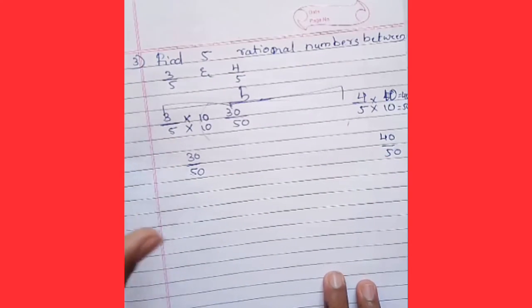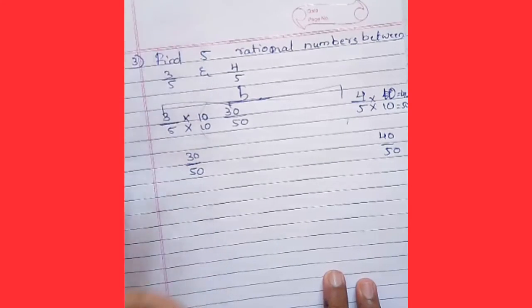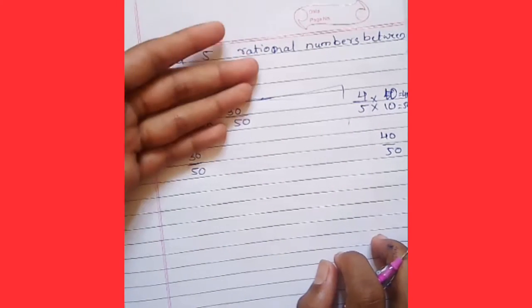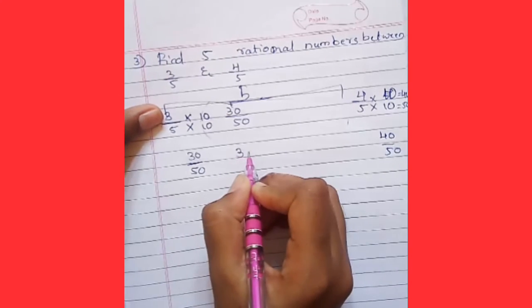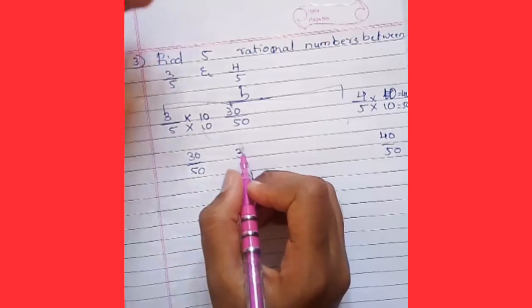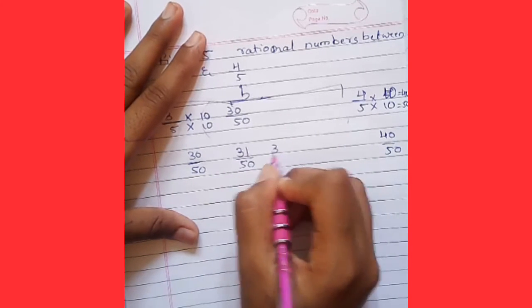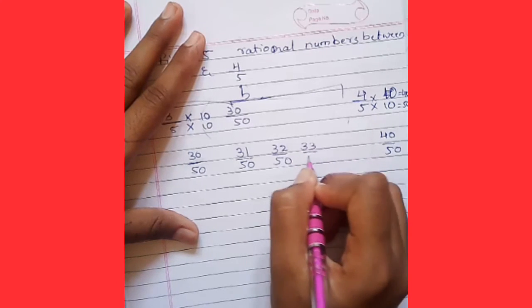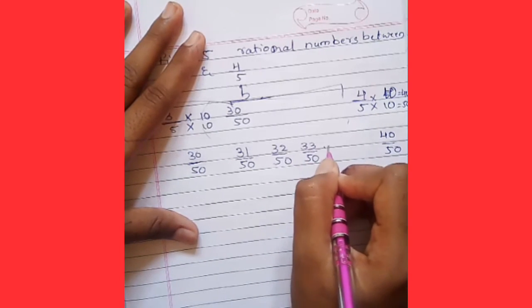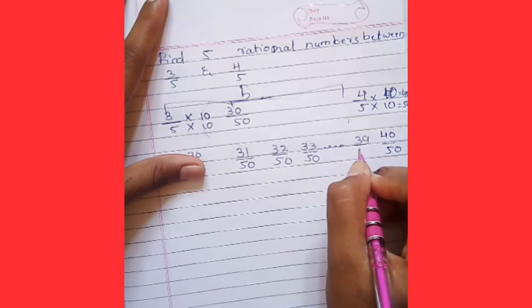So you can easily find 5 rational numbers between these. Now you can find more than 5. See, 31 by 50, 32 by 50, 33 by 50, up to 39 by 50.